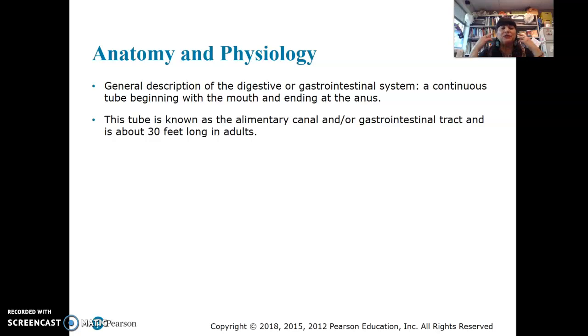So we start in the mouth. Our accessory organs, we have our glands, our salivary glands. So if I gave you a piece of lemon and said, here you go, you'd start salivating, right? So salivary glands. Swallow goes down the esophagus, gets into the stomach. Lots of secretions happening in the stomach. Then we get into the intestines. Now that's where the absorption takes place.